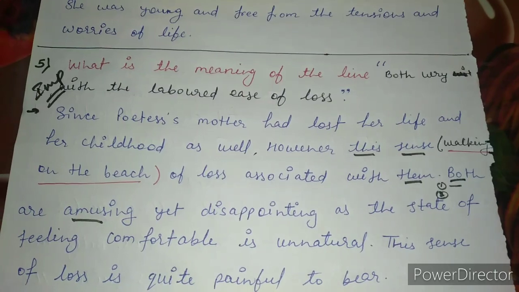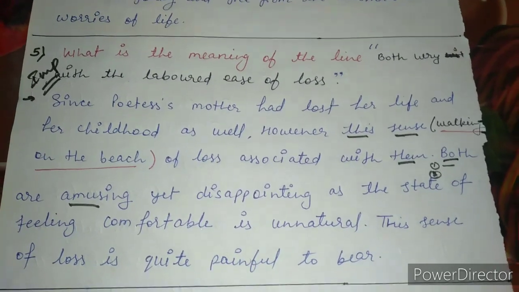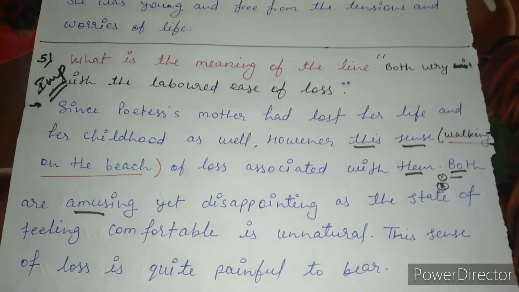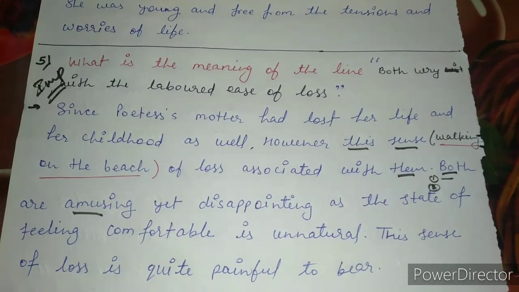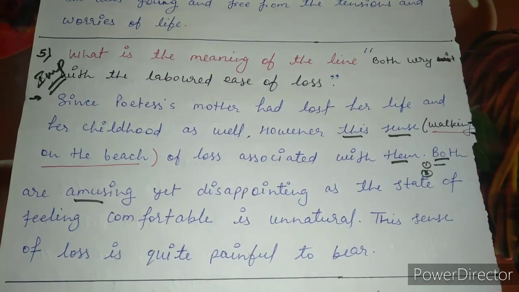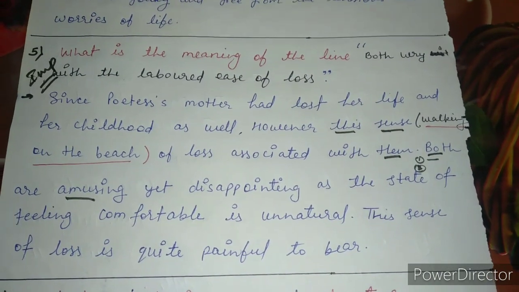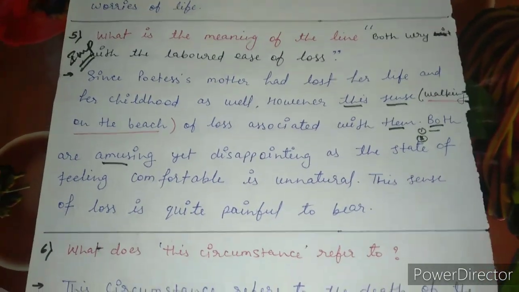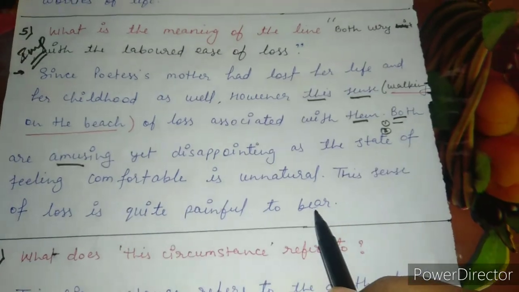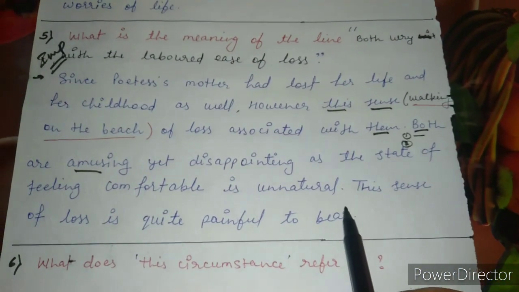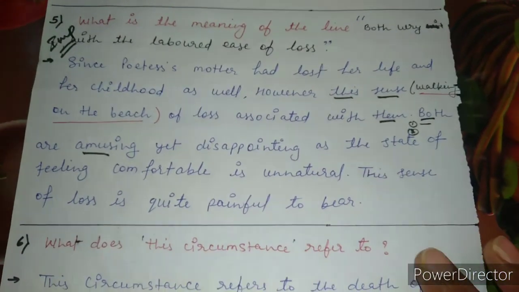It means both cases which were amusing at one time are today unnatural, because the poetess's mother's past was no more, and the poetess's mother is no more in the world. So the poetess is all alone now, so she feels melancholy. This sense of loss is quite painful to bear. So ultimately, the poetess doesn't want to bear this pain of losing her mother.